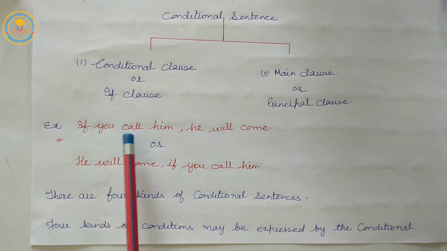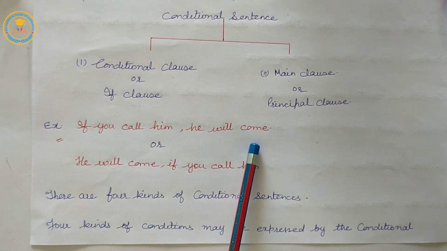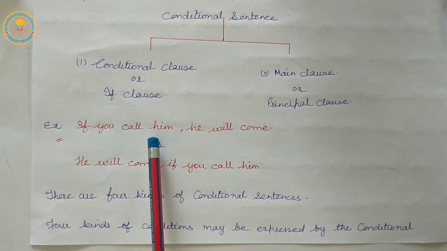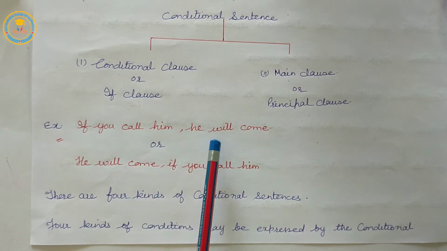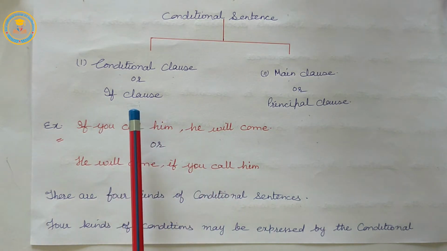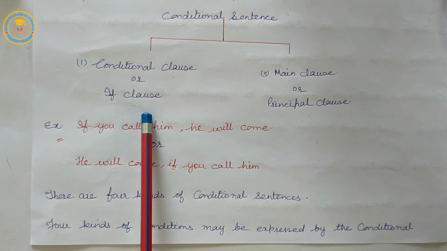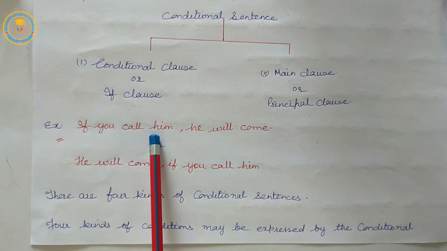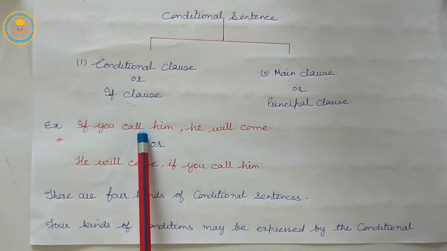Listen, if you call him, he will come. In this sentence, if you call him is called the if clause or subordinate clause. A kind of condition is expressed by this clause.